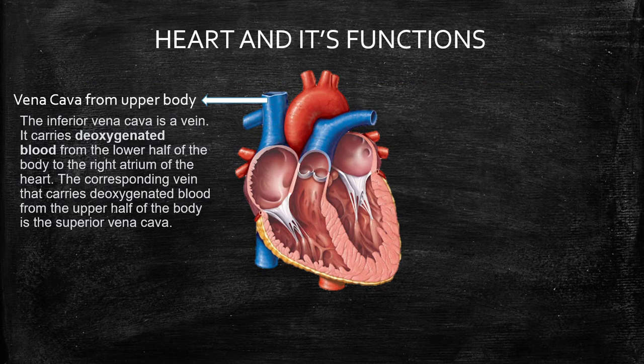Heart and its functions. Vena cava from upper body. The inferior vena cava is a vein. It carries deoxygenated blood from the lower half of the body to the right atrium of the heart. The corresponding vein that carries deoxygenated blood from the upper half of the body is the superior vena cava.